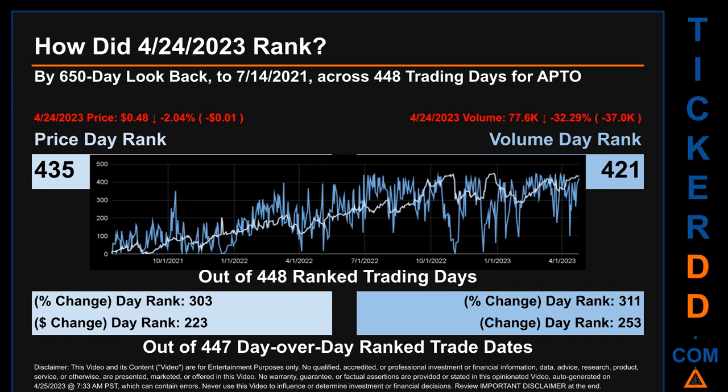The line graph overlays price and volume's daily ranking, as shown respectively in light versus dark blue, across those target trading days. In this view, essentially the dips are good whereas the spikes are bad. The price's day-over-day percentage change, dropping 2.04% on April 24, 2023, had a day rank of 303, while its dollar difference of minus 1 cent had a rank of 223 when compared day over day across 447 trading days. Volume's percentage change and difference were ranked respectively at 311 and 253.